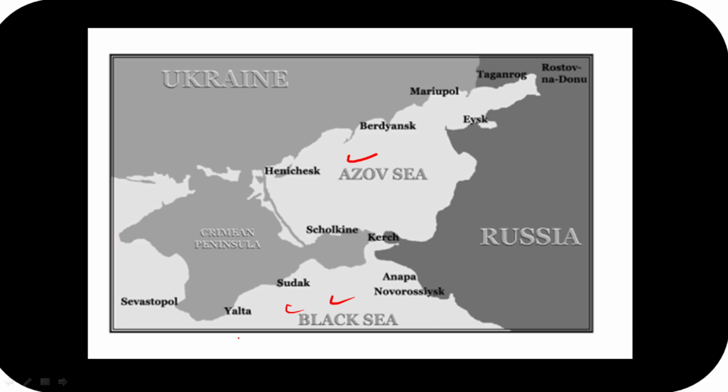First thing that you need to remember, Sea of Azov is also an inland sea. And we will see, guys, this is situated off the southern shores of Ukraine. This is Ukraine, and this is Russia over here. And we know that Russia had annexed the part of Crimea. This is the Crimean Peninsula, which was somehow part of Ukraine earlier. Now, जब हमने यहाँ पे देख लिया, guys, we need to remember this. The Azov Sea is connected with the Black Sea by a strait called the Kerch Strait, guys.